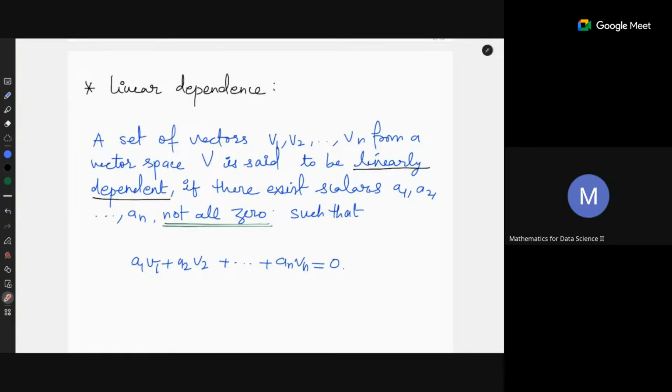Linear combinations help you to define linear dependency and linearly dependent vectors. So let us quickly recall what the linearly dependent vector is.